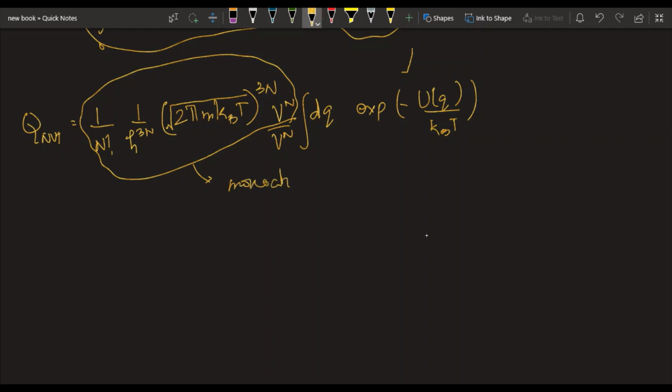So the derivation of that equation or that relationship is out of the scope of the course, so we'll skip it. We'll just assume that we already know this. So this partition function can actually be written like this. So this ideal part comes from the monoatomic ideal gas part, and then the potential energy function contributes to the excess partition function.